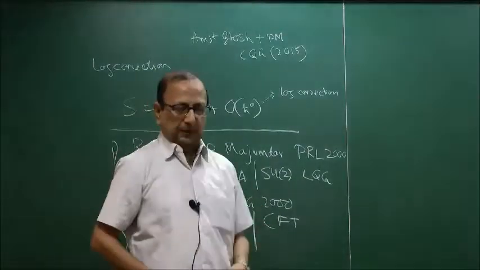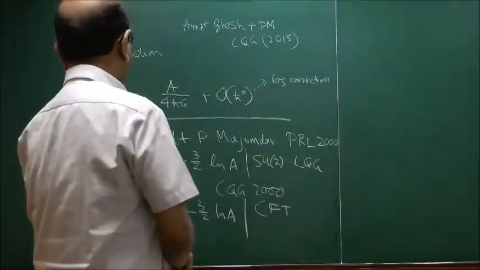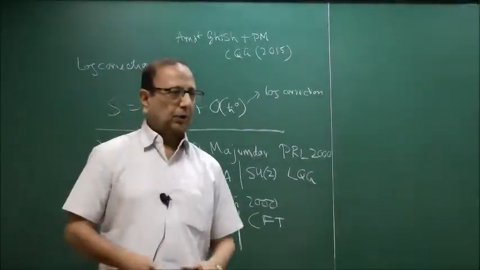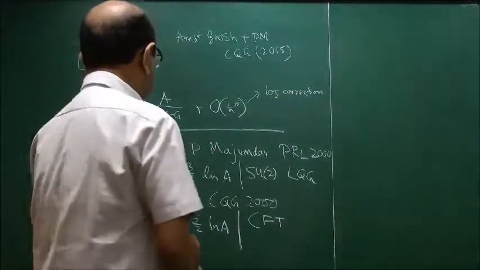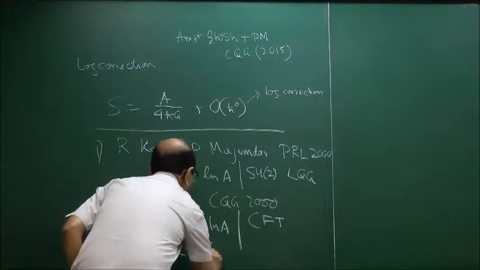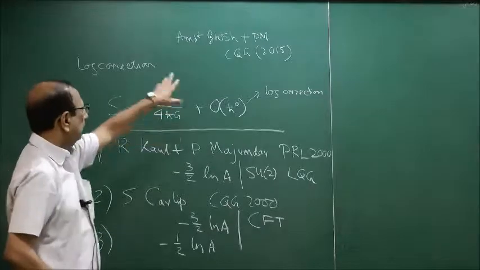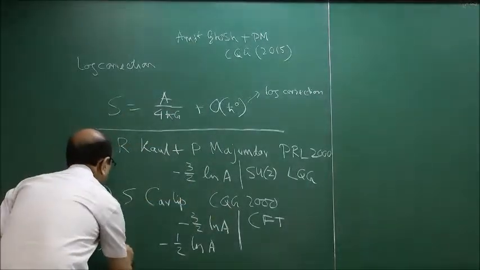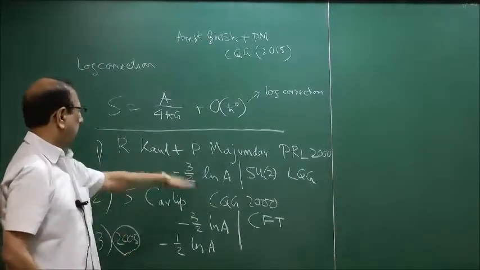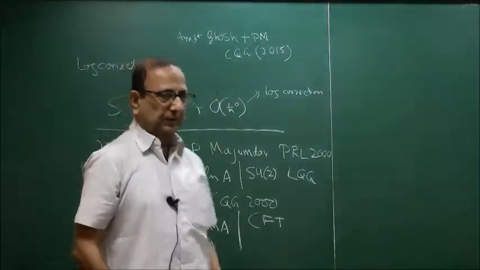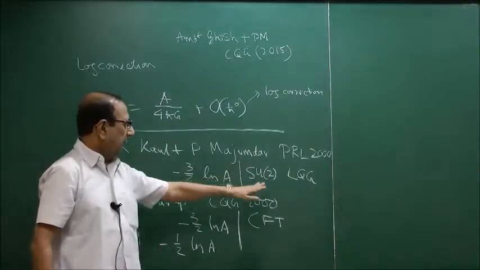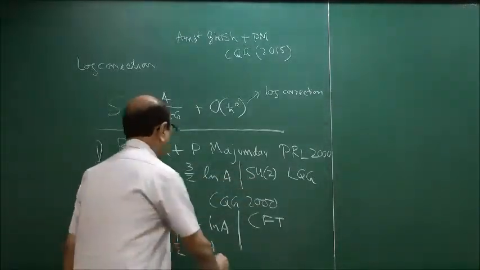Then Amit Ghosh and myself did some work on log corrections, and instead of working on the SU2 formulation of loop quantum gravity, we worked on the so-called U1 formulation of loop quantum gravity, and that led to a different correction, and that was minus half log of A. This was done in 2005, much later than these other pieces of work. We obtained the correction minus half log A, again in loop quantum gravity, but this was the so-called U1 formulation.